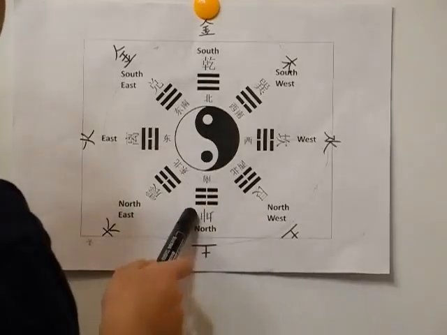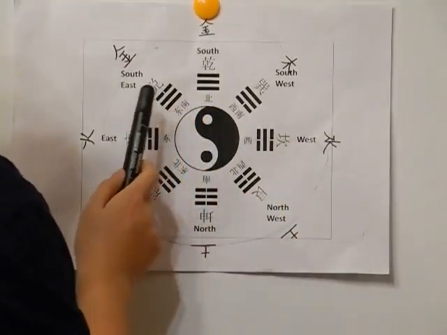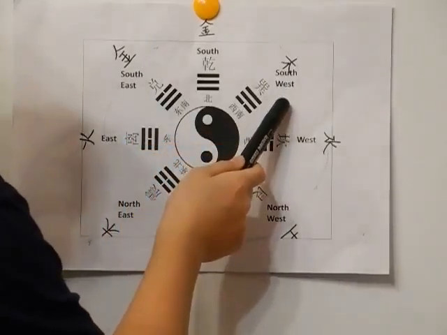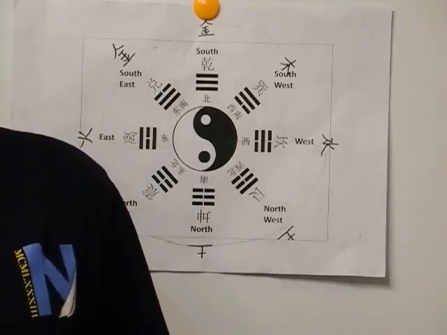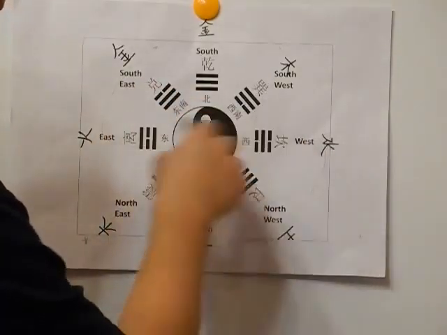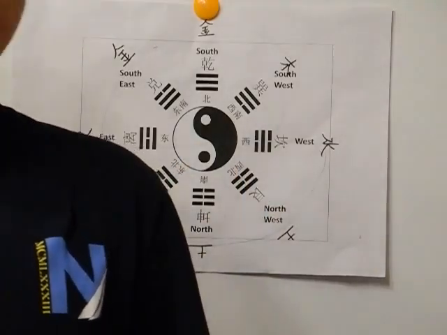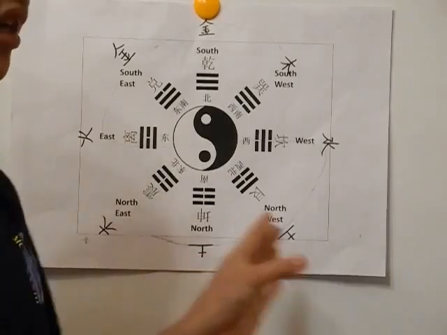Wood then resists earth, earth then resists water, water then resists fire, and then fire resists metal, metal then resists wood. And then we have wood again transporting over here. You can think of it as teleporting. So it goes like this, and then goes back, and goes again. This is the basic idea of the way it goes.